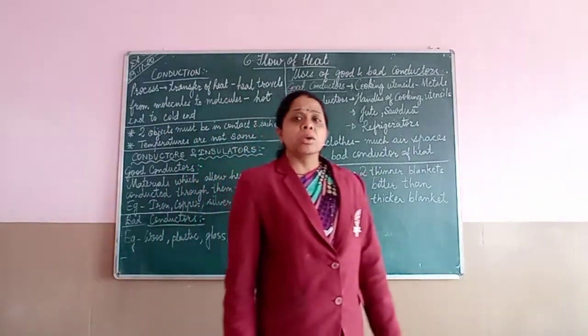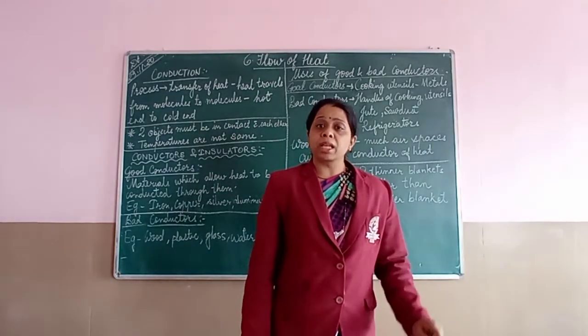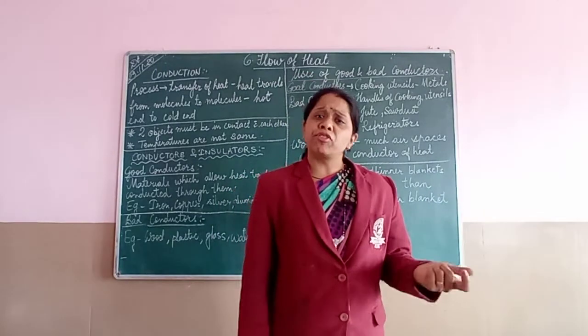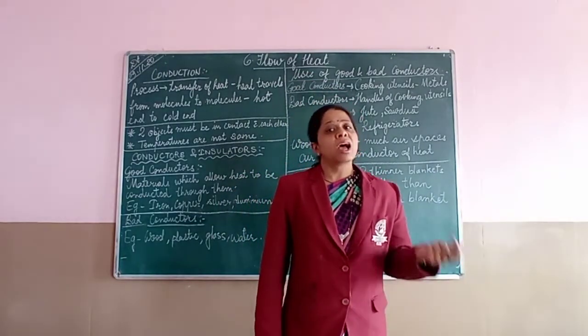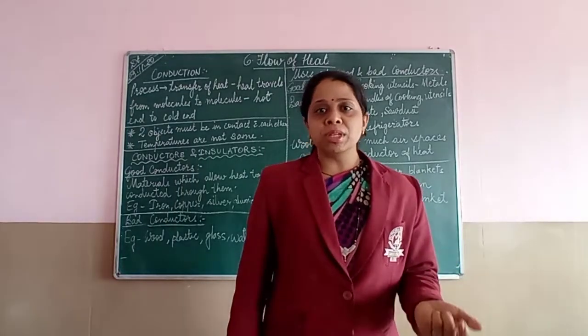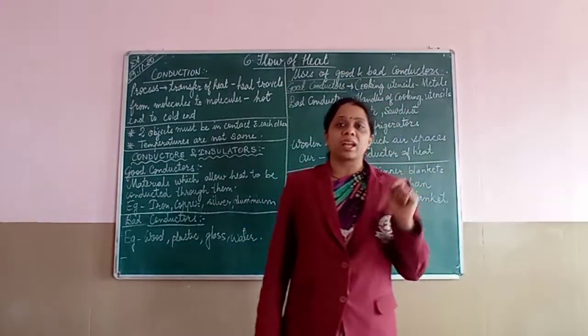See children, whatever material may be available, it can be either a good conductor or a bad conductor. But as you know, everything has its advantages and disadvantages. So human beings have made it a habit to use it in the best possible way in which they are available.